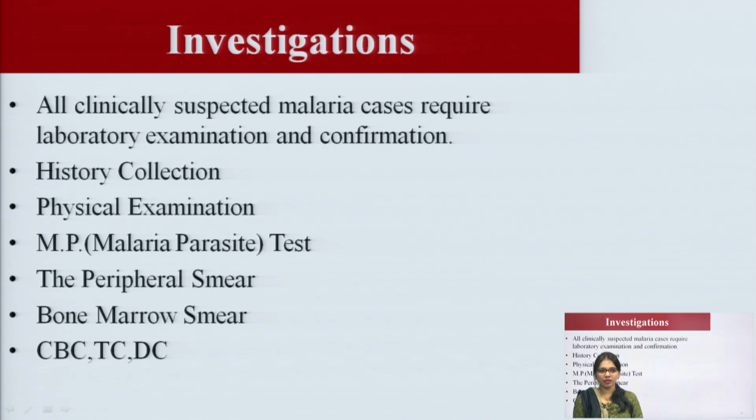These are some investigations, how we can diagnose malaria. History collection, physical examination of the malaria patient, malaria parasite test, peripheral smear, and bone marrow smear. By taking the bone marrow smear, we can examine in the laboratory and confirm malaria on the basis of the report.